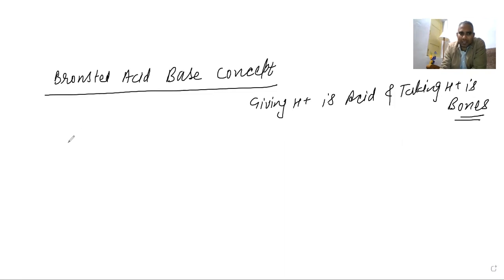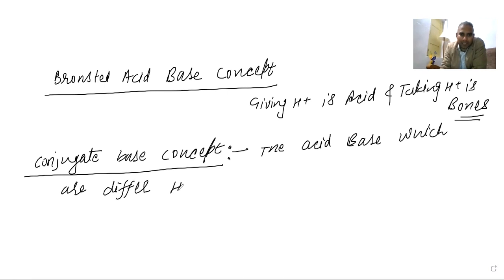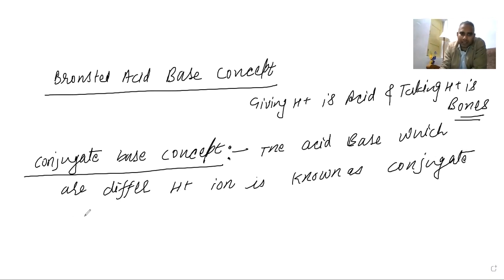Now this you have already studied. Today we are talking about the conjugate acid base concept, which is also given by Bronsted only. What Bronsted said is that the acid and base which differ by an H plus ion are known as a conjugate acid base pair.